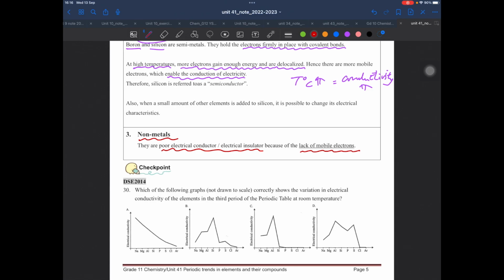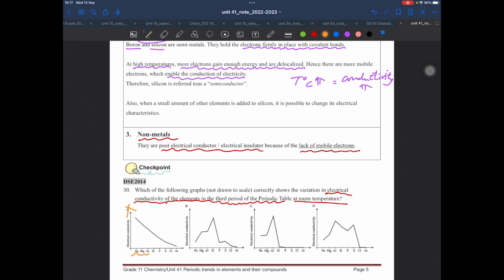Now, in this question, you are asked about the change in electrical conductivity for the elements in period 3, from sodium to argon, at room temperature. First of all, I'm sure some of them are not the answer. A will not be the answer because we know that for metals only, the conductivity should increase.